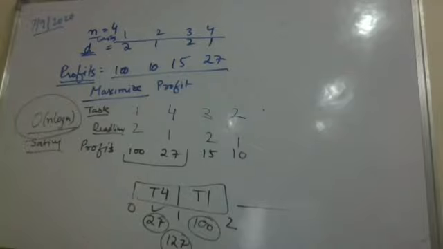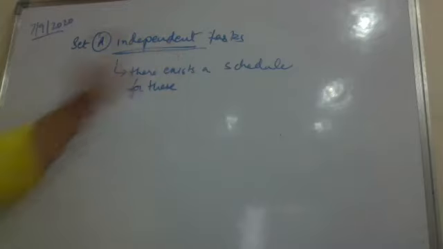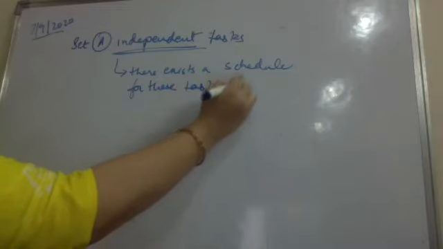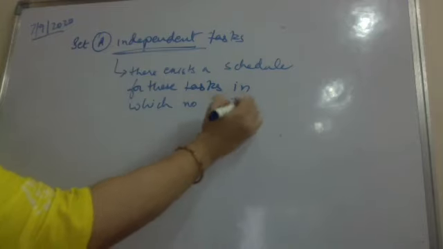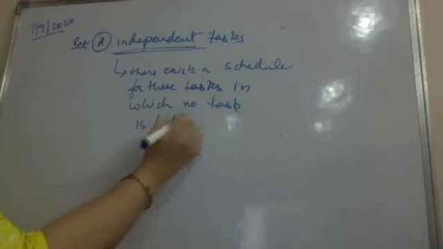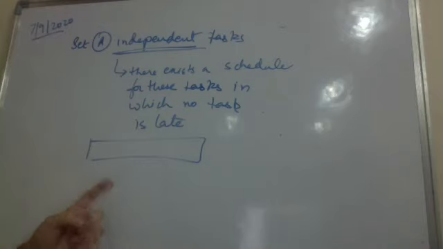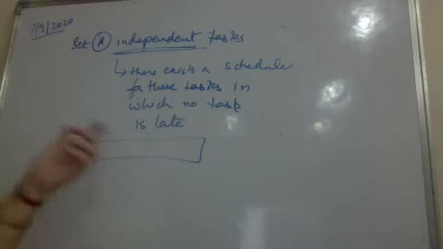Now, I have a set A of independent tasks. What I mean by independent tasks is that there exists a schedule for these tasks in which no task is late. Whatever that schedule may be, that is separate. Like for the previous example, we were considering till task 4. Tasks 1, 2, 3, 4 were independent. They could be arranged in some schedule so that they were not late. They were known as independent tasks.